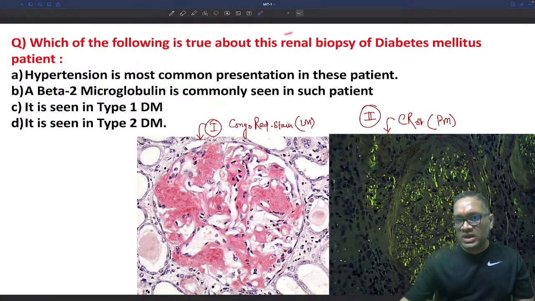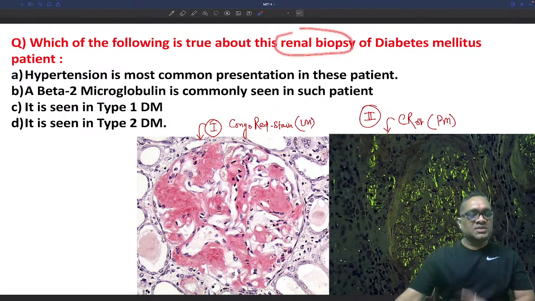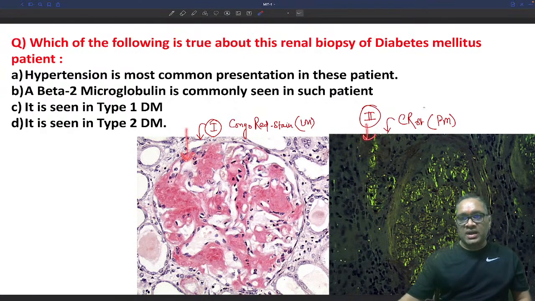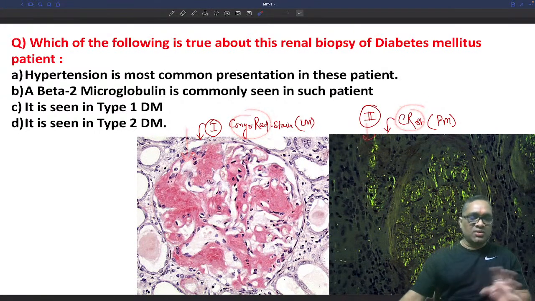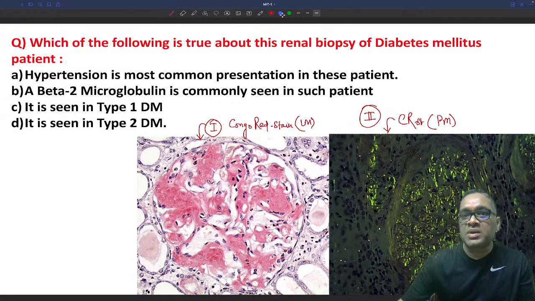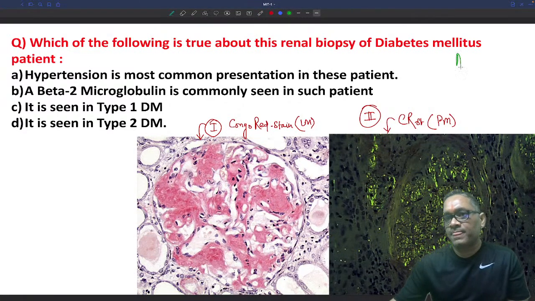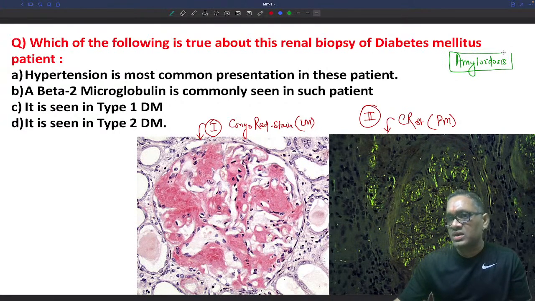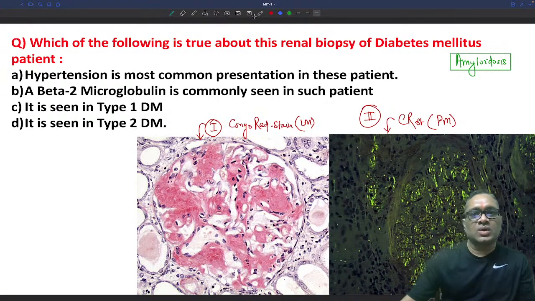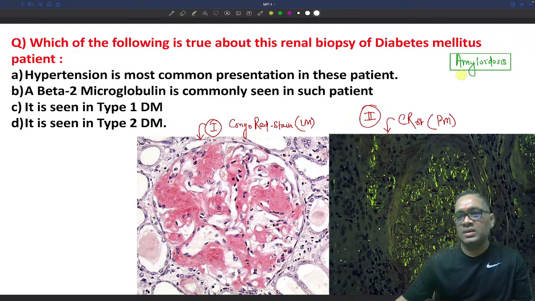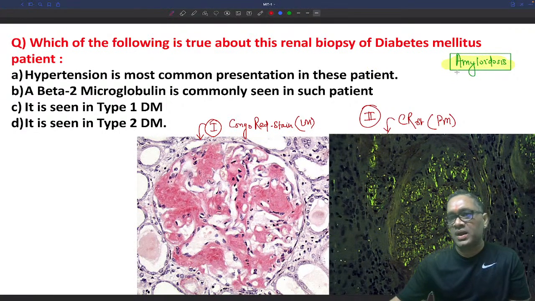So see what I have shown you here in this question. This is the renal biopsy, number one, from a diabetes patient. If it is a renal biopsy from a diabetes patient, and I am showing you Congo red staining, so what is this? Can you tell me in the comment box which disorder I am talking about in this question? I am talking about amyloidosis of which organ? Kidney, right? So I am talking about amyloidosis of kidney, right?